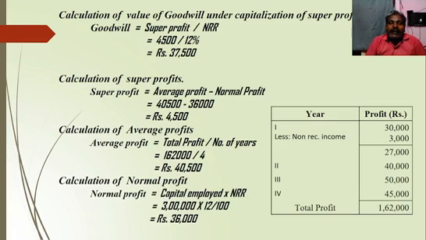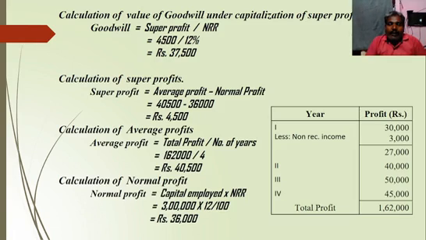So leave 2 line space. Then calculation of super profit. What is the formula for super profit? Average profit minus normal profit. In that problem, there is no average profit available and no normal profit available. So we should first calculate average profit, followed by normal profit.